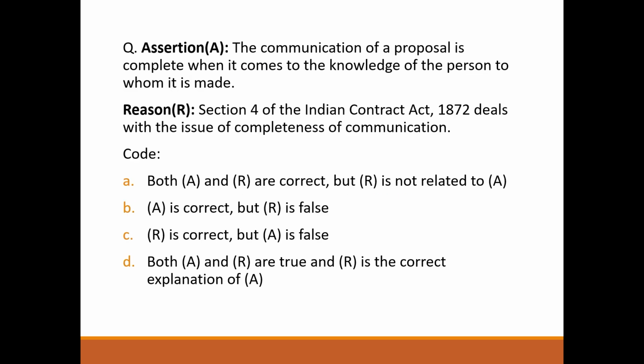Next question. Assertion. The communication of a proposal is complete when it comes to the knowledge of the person to whom it is made. Correct. Reason. Section 4 of the Indian Contract Act 1872 deals with the issue of completeness of the communication. Correct. So the answer will be option D. Both A and R are true and R is the correct explanation of A.